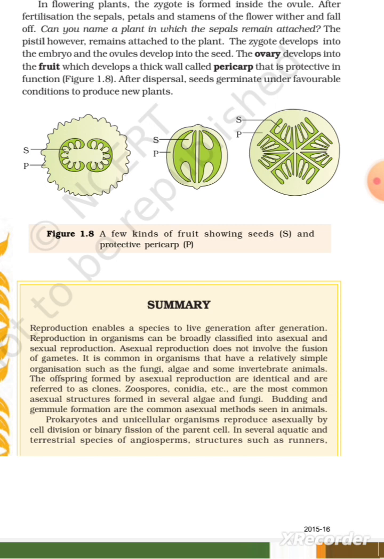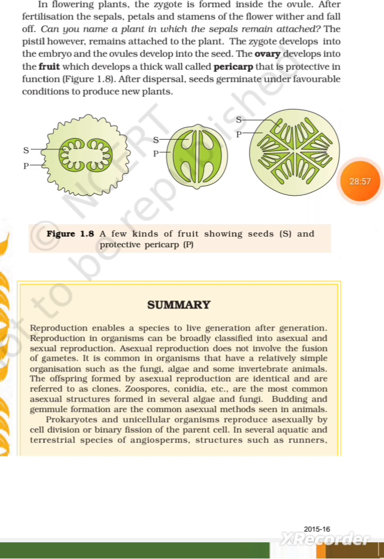The zygote develops into the embryo and the ovules develop into the seed. The ovary develops into the fruit, which develops a thicker wall called pericarp. It is protective in function. Figure 1.8. After dispersal, seeds germinate under favorable conditions to produce new offsprings. Figure 1.8. A few kinds of fruits showing seeds S and protective pericarp P.